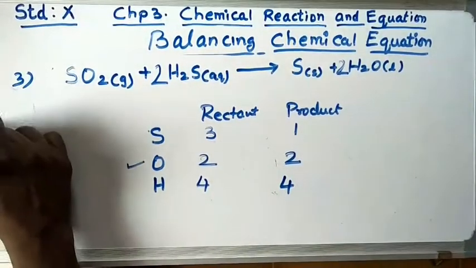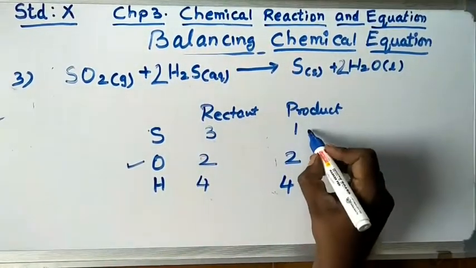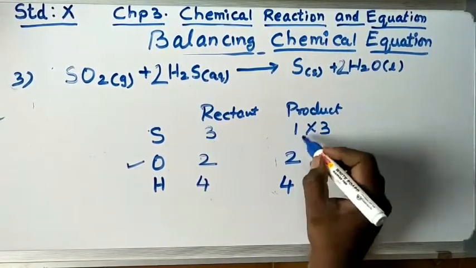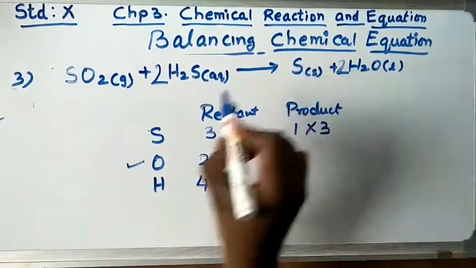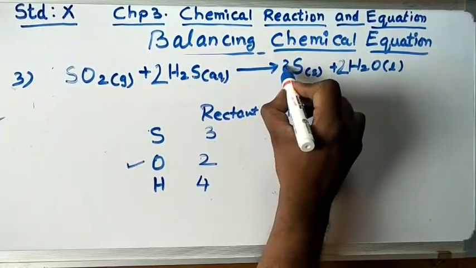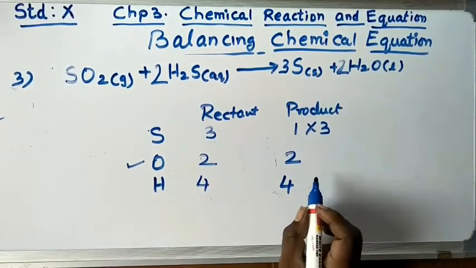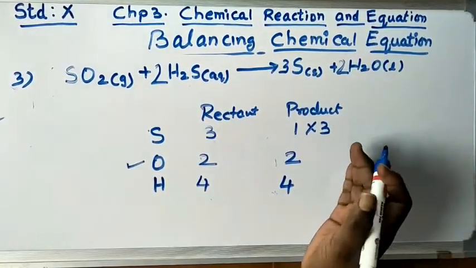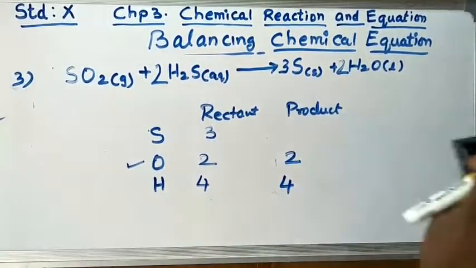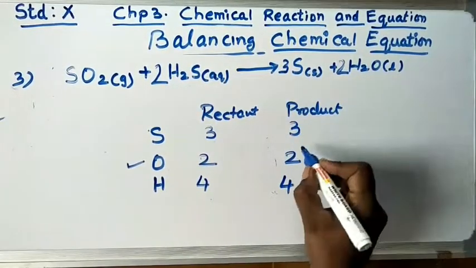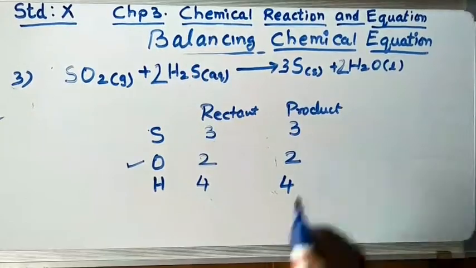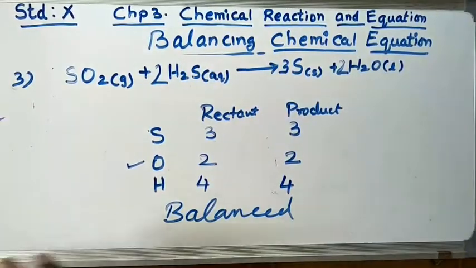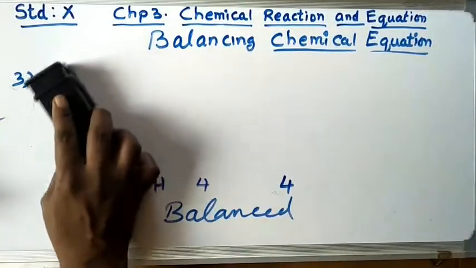So now step number 4. In step number 4, I multiply this by 3. So when I multiply this by 3, I have to do the changes in the product side. S. So S is here. I wrote here 3. Now I have not made any changes in the reactant side. I have made the changes in the product side. Next step is 3S, 4 hydrogen and 2 oxygen. Here now it is balanced. In this way you have to balance the equation.